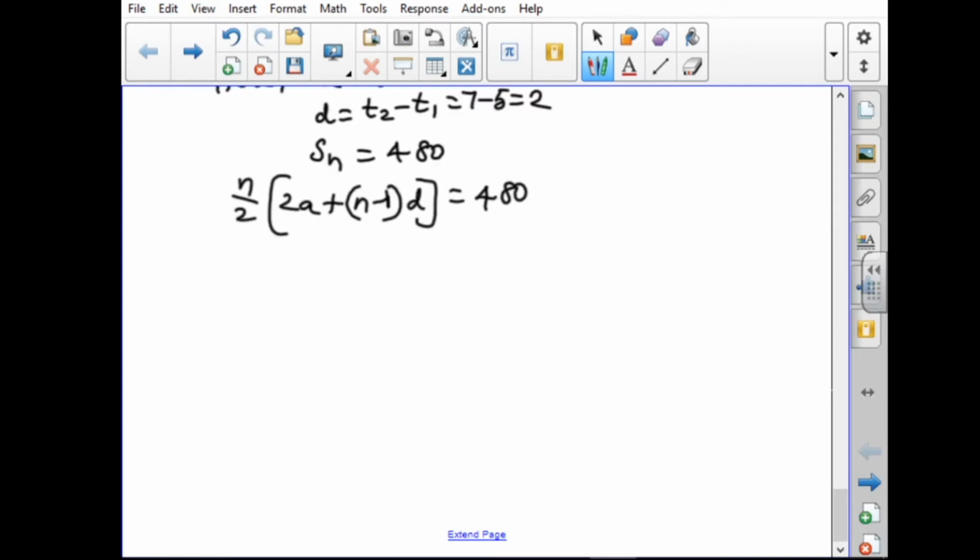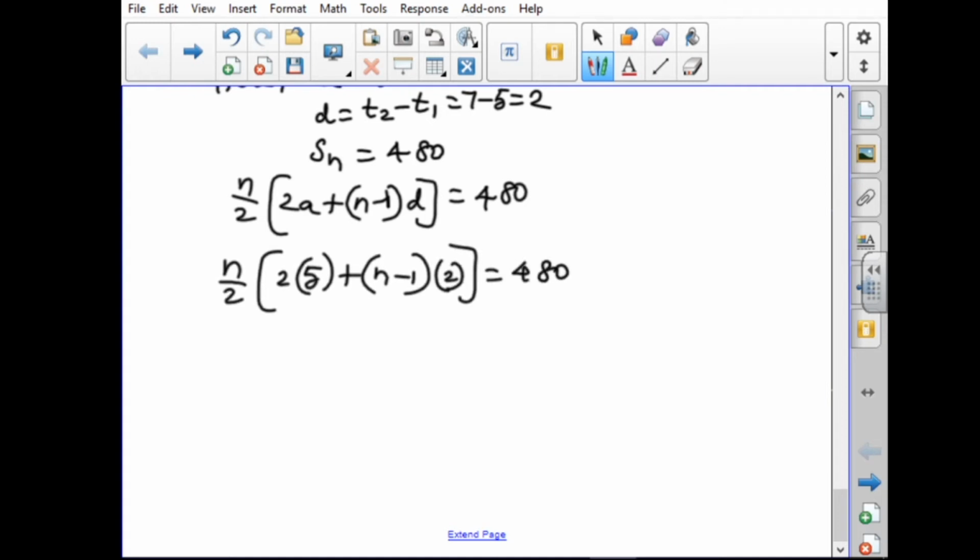Substitute the values: n by 2 into 2 times 5, which is 10, plus (n minus 1) into 2, equal to 480. Multiplying, 10 plus 2n minus 2, equal to 480.